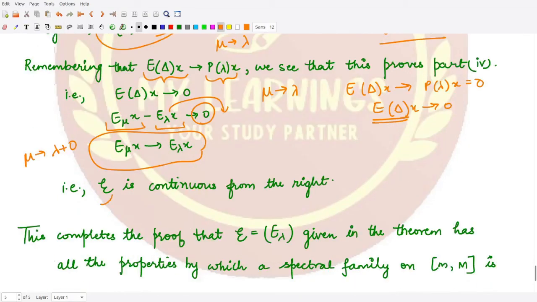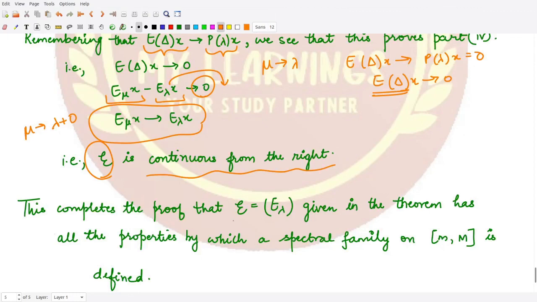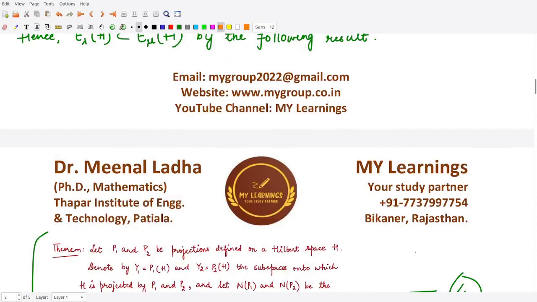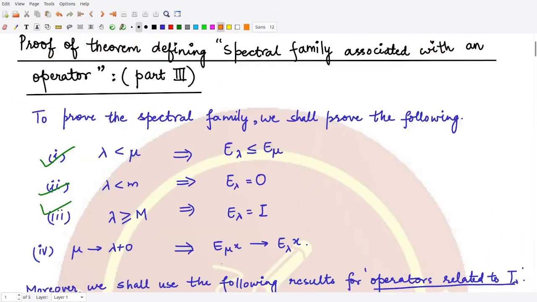So that means the given family E is continuous from the right hand side. This proves that the given family is actually a spectral family, and it satisfies all the properties of a spectral family defined on the closed interval small m to capital M. So we have proved all the points in order for this E to be a spectral family. I hope you understood this theorem well.